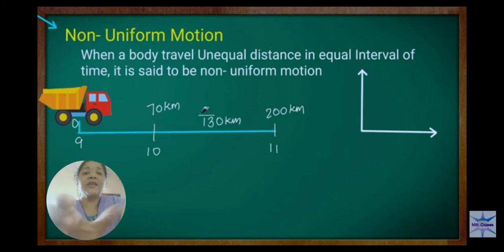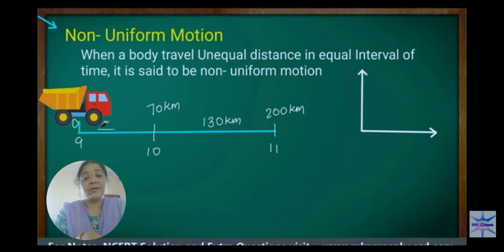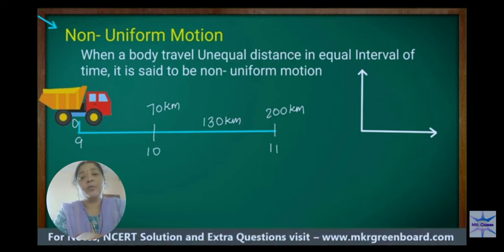See here what happens. From 9 to 10 it travels 70 kilometer. From 10 to 11 it travels 130 kilometer. The time is the same, 1 hour, 1 hour, but the distance is different. The first hour it travels 70 kilometer, the second hour 130 kilometer. That is unequal distance. This is a non-uniform motion.